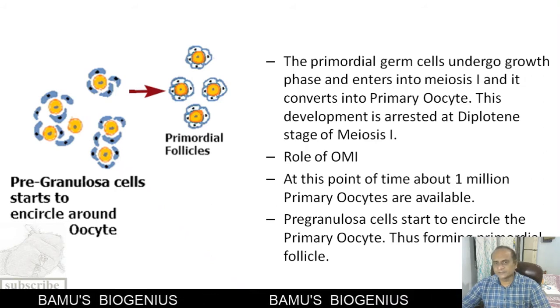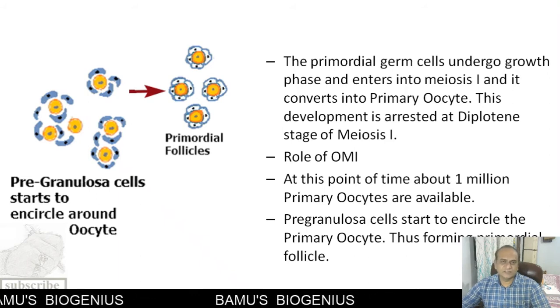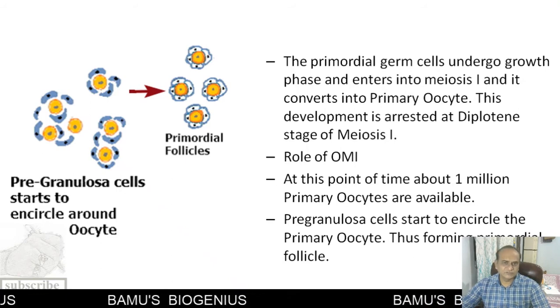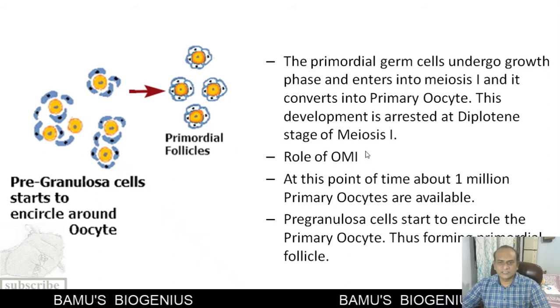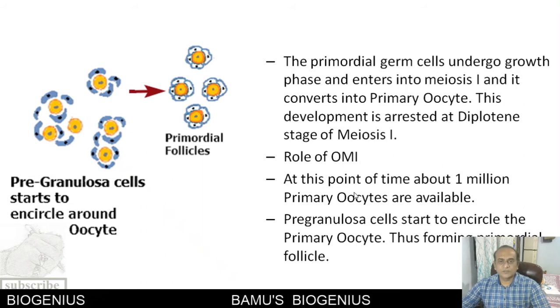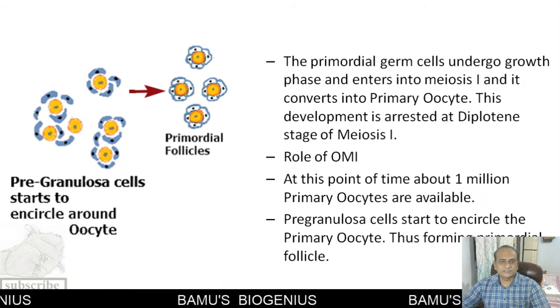This is proved by various scientists, that the defolliculated oocytes, primary oocytes, do not undergo any kind of arrest, and they simply go through the meiotic division. So that means these pregranulosa cells are secreting the oocyte maturation inhibitor, and they halt the development of these primary oocytes. At this particular point of time, about 1 million primary oocytes are available.